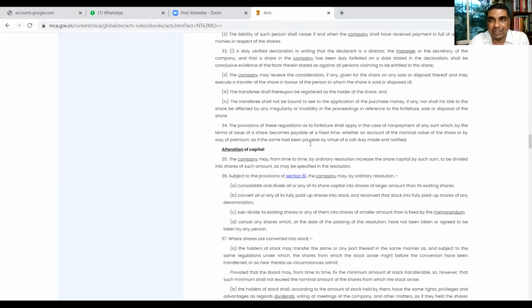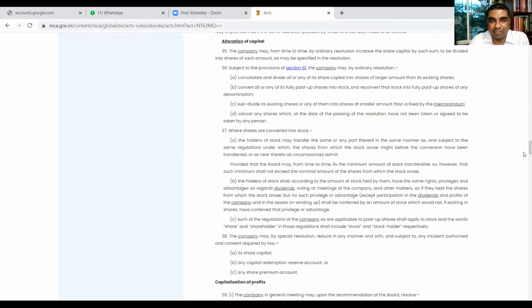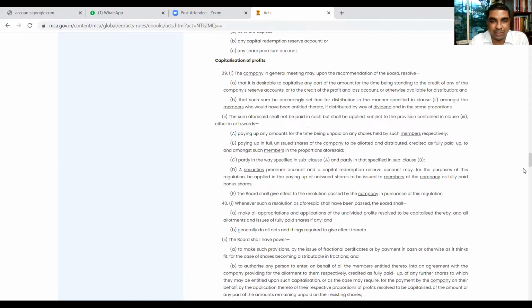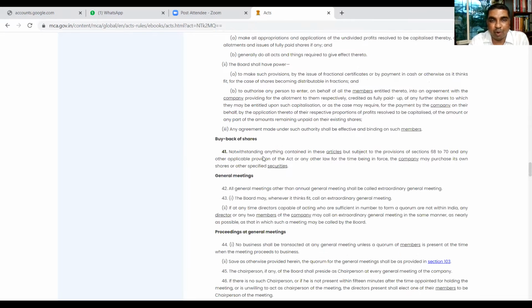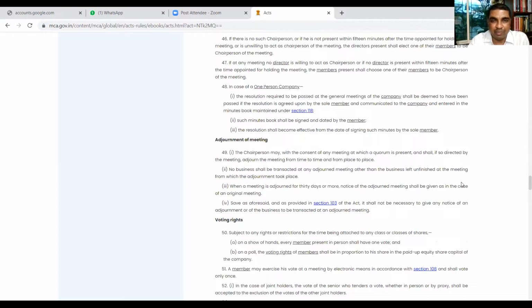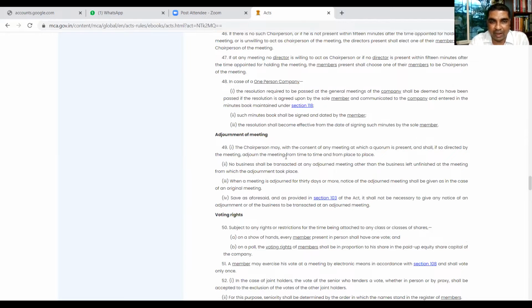How the capital of the company can be altered, alteration of capital. How profits can be capitalized. Profit can be capitalized and bonus shares can be issued, like this. How shares can be bought back, buyback of shares. How a general meeting can be held. How proceedings of the general meeting can be recorded. In which situation a meeting needs to be adjourned.